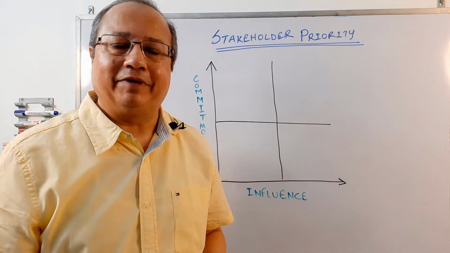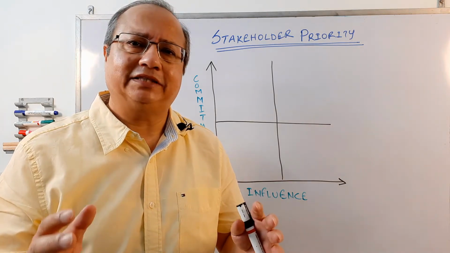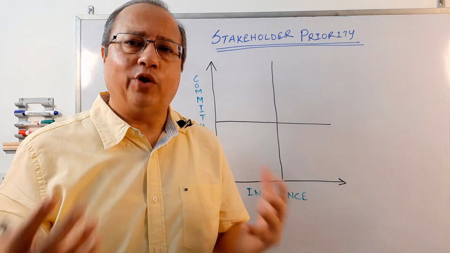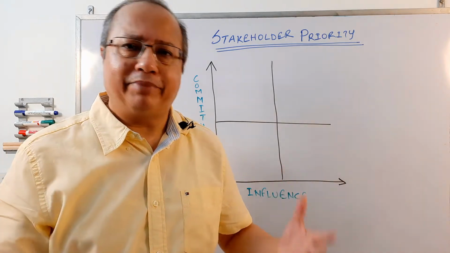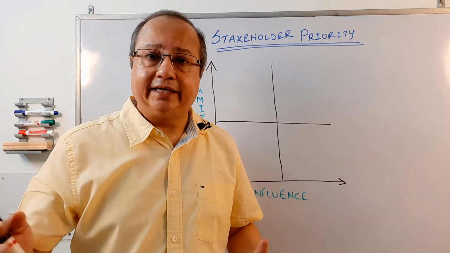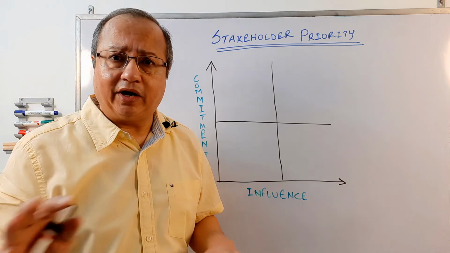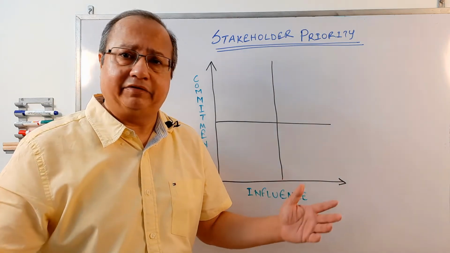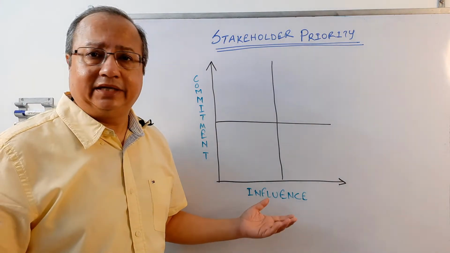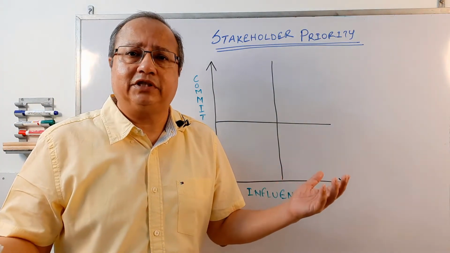In this particular video series, we are going to talk about some of the most confusing things which are showing up in PMP exams 2021. So instead of the normal power impact kind of a grid for prioritization of stakeholders, nowadays in the examinations for PMP 2021, you get completely new grids that you may not have seen in PMBOK or any other related material whatsoever. Now there are things like influence commitment grid for prioritization of stakeholders which are showing up.